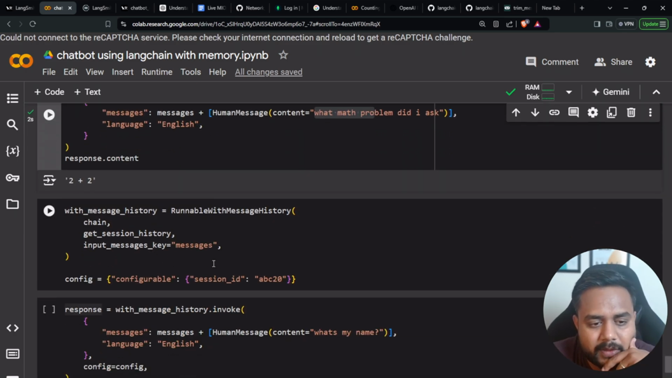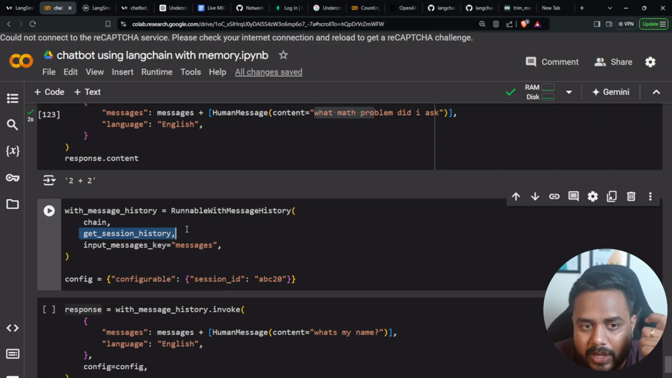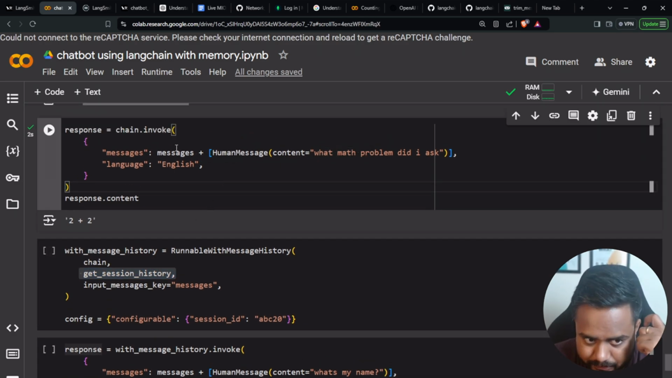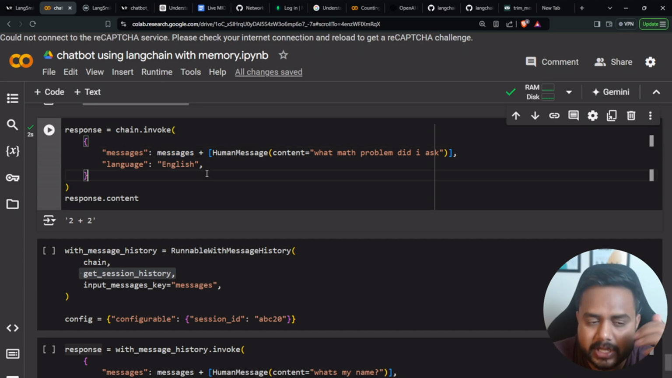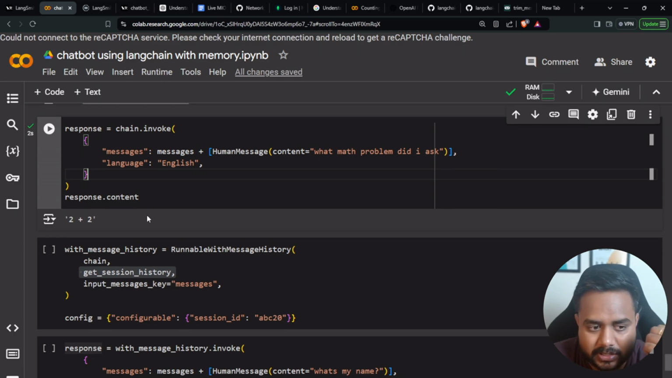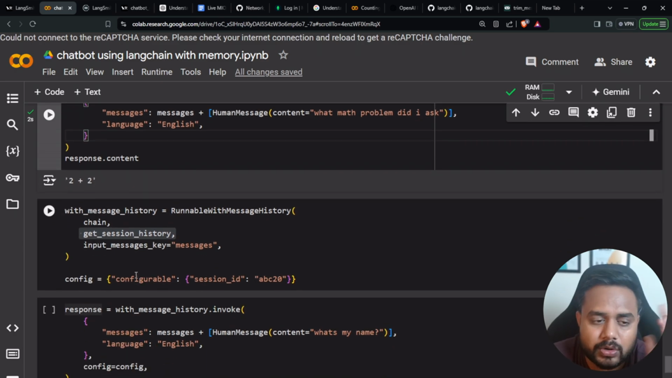Now guys, see, what I want to do, I want to keep the history over here. So far, what I was doing, I was passing the message, this particular human message, along with the previous history. Now I want the model itself to keep the history. For that I already showed you how to do that.